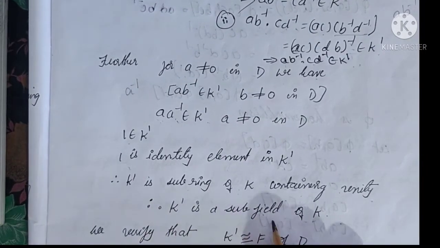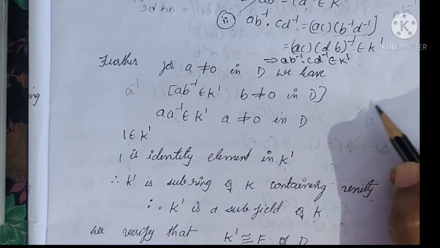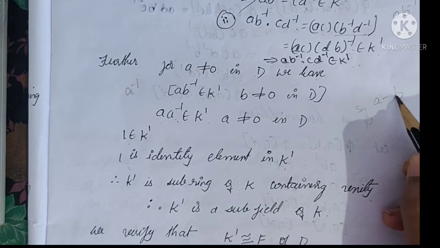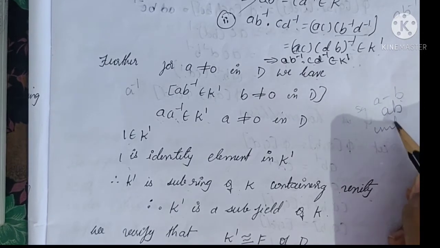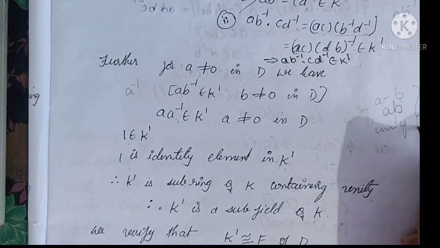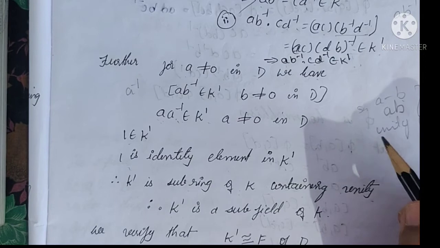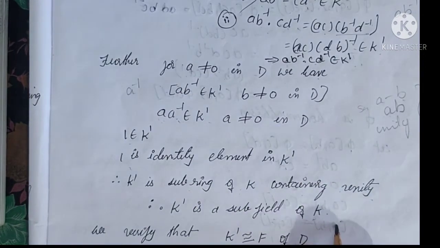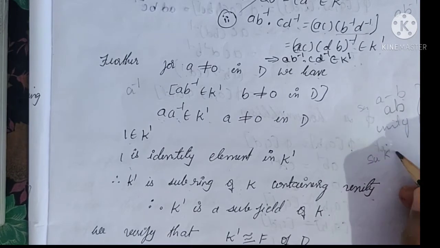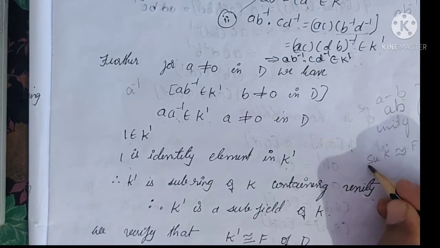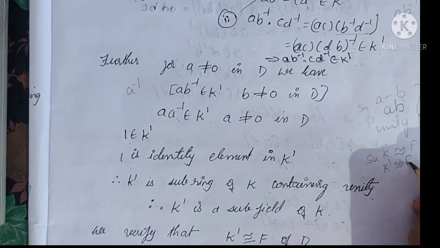See, to verify K dash is a subfield of K, you have to prove the subring conditions. The subring conditions are the A minus B condition and the A into B condition. Including this, you have to verify the unity condition. If you verify these three conditions, then K dash is a subfield of K. Now the subfield condition is verified. But actually, we have to prove that the subfield of K is isomorphic to F. The subfield of K is K dash. K dash is isomorphic to F.